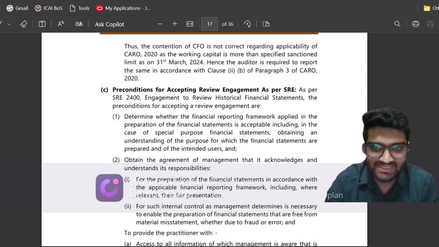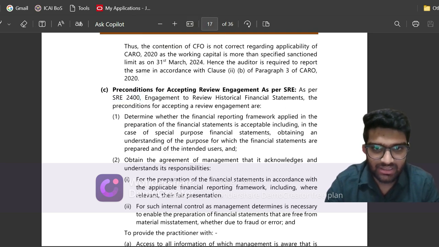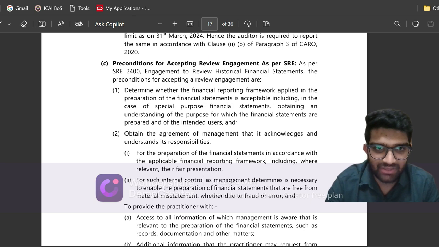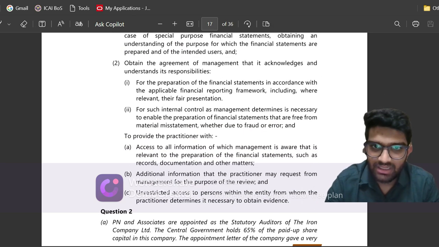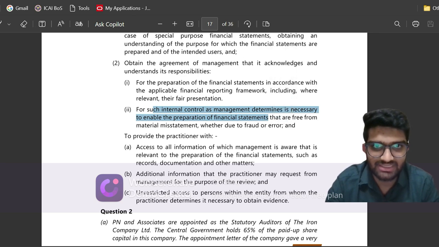So question 1c, when ICAI has given reference to SA 2400, engagement to review HFS. So first one is acceptability of AFRF. It is the giant precondition, and then comes the individual points. Preparation and fair presentation of financial statements. Second one is design, implementation, maintenance of internal controls. Third one is information, then additional information, and then unrestricted access.